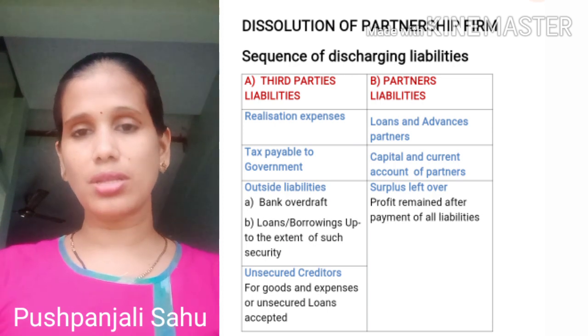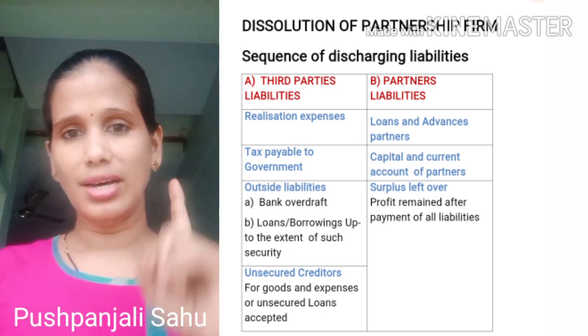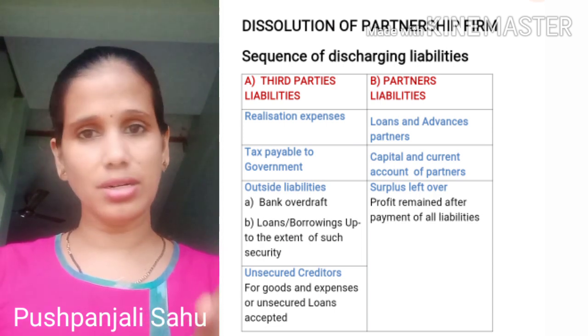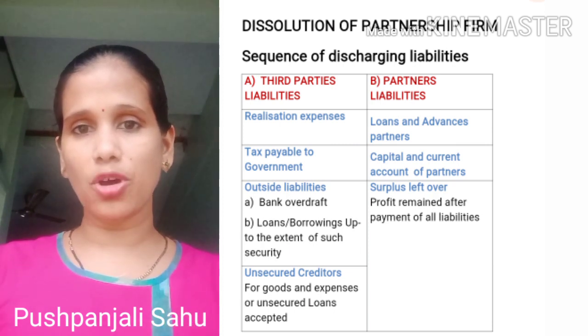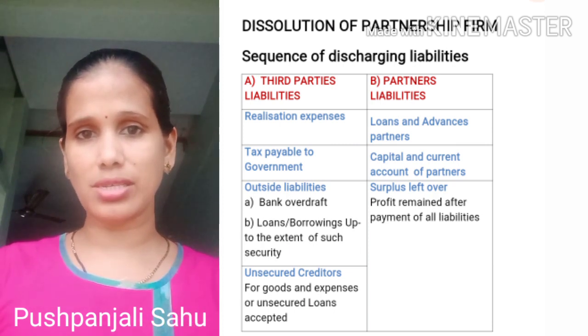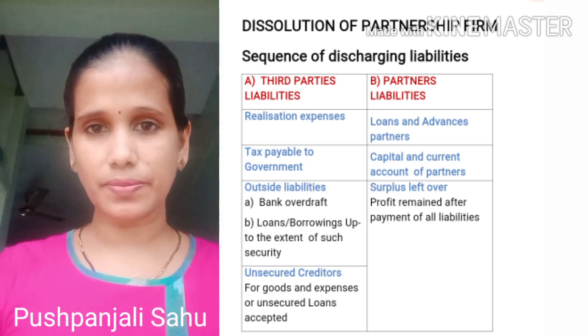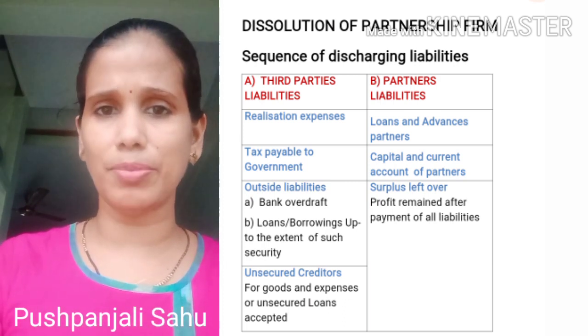Okay, so in your third parties liabilities, we had gone through 4 parts. First one, realization expense. Second one, we have to pay off the government dues, that is your taxes. Third one, we have to pay off all the secured liabilities. And fourth one, we have to pay off the unsecured liabilities. Now after that, come to the B part, that is your partner's liability.